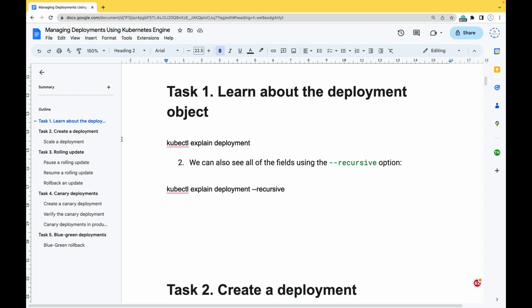First I'll be talking about the deployment, then I'll explain a bit about the rolling update. Then how we can pause a rolling update, resume a rolling update, and roll back an update, and then we'll move on to the Canary deployment: how to create the Canary deployment, verify it, and Canary deployment in production. Then lastly we'll talk about the blue-green deployment, and if there is any issue, how to roll back the blue-green deployment. So these are the standard methods which will be performed.